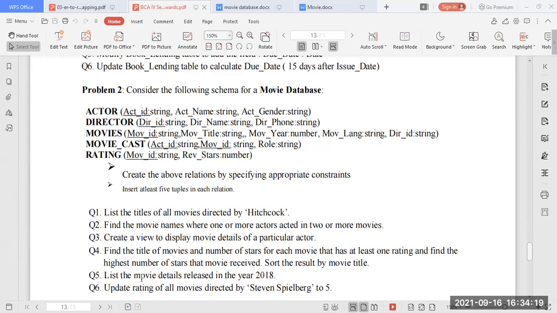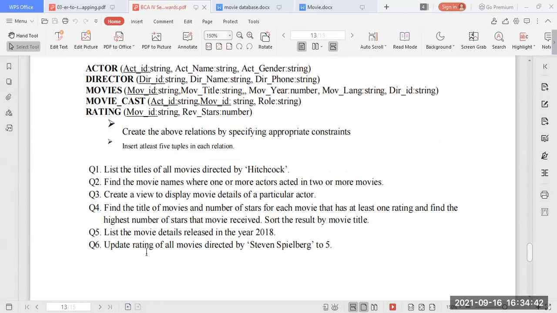Then after that, list the movie details released in the year 2018. So now in the movies table, purposely give values for 3 movies with the movie year 2018. At least 1 or 2 movies have to be given for the year 2018.